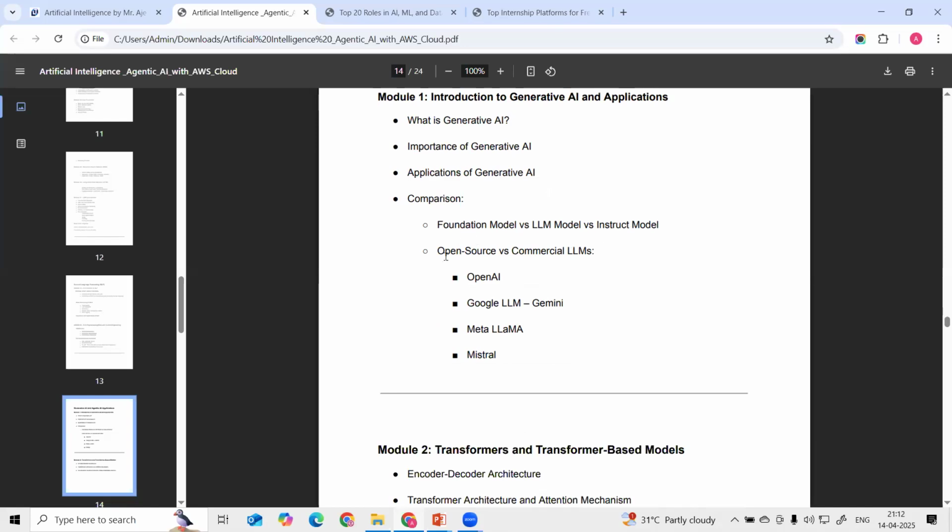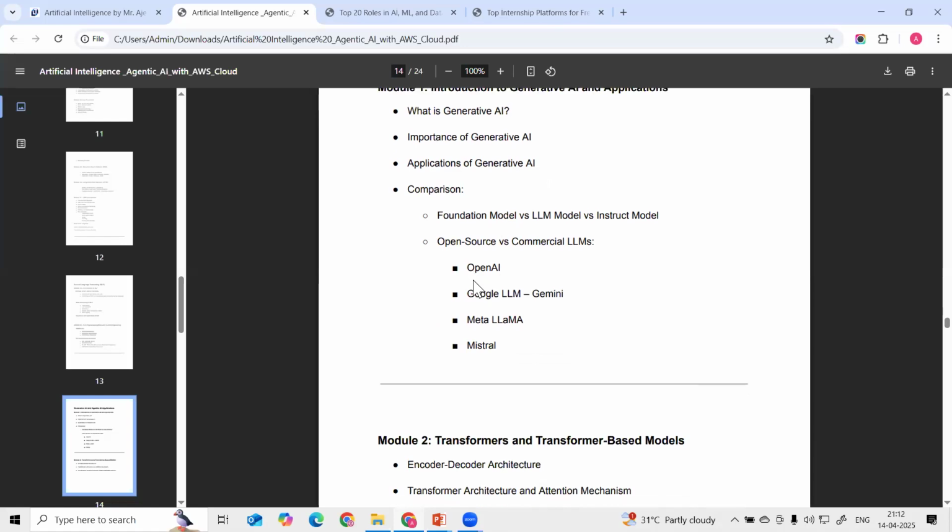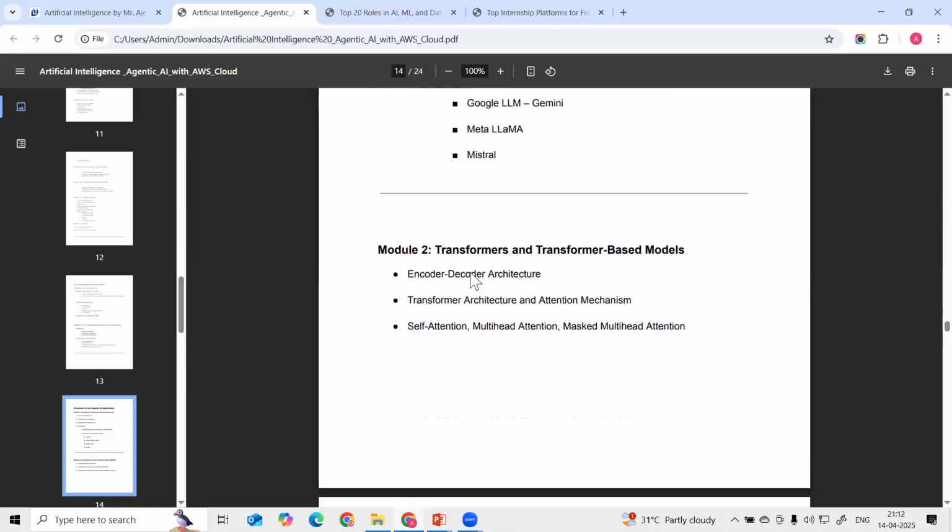Then we are going to understand open source versus commercial models. Here we have OpenAI, Google Gemini models, Meta Llama, and Mistral models, and we are going to learn these different models. Then we are going to understand the transformer architecture. The transformer architecture is very important, guys. Whenever we start with generative AI, this transformer architecture is very important.